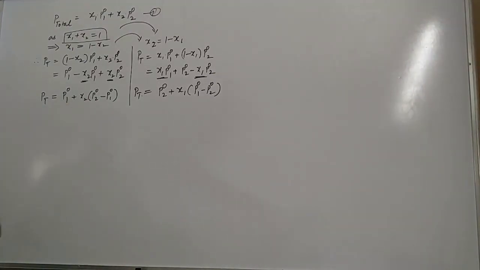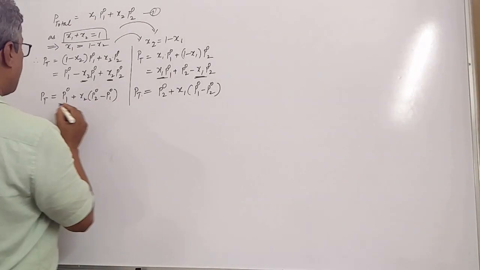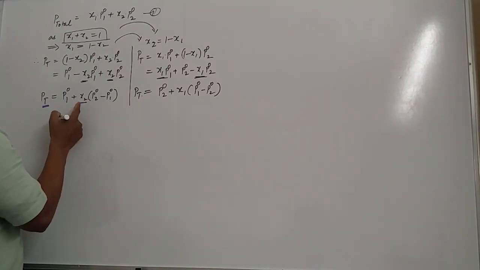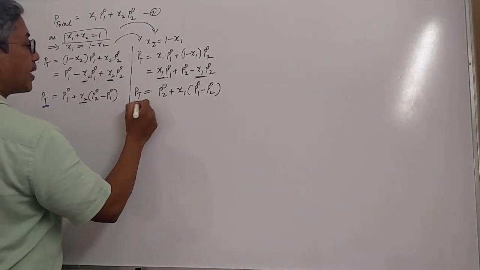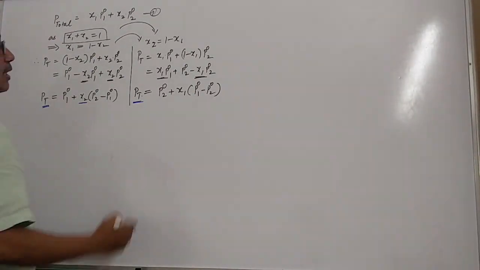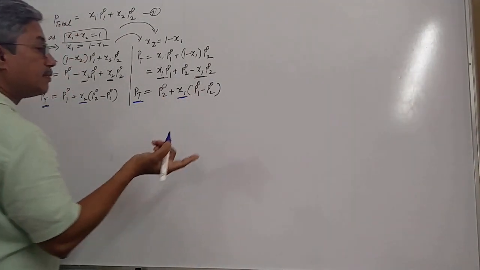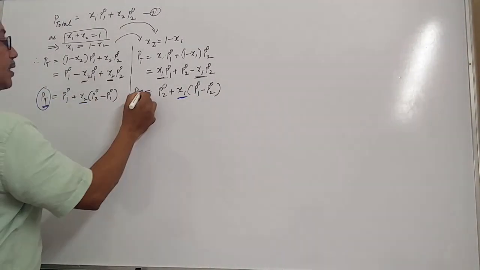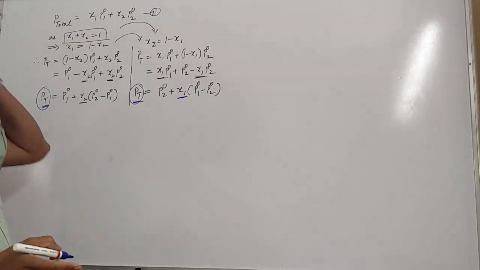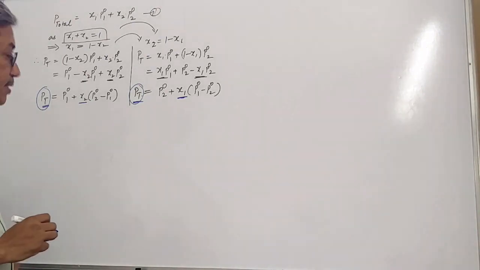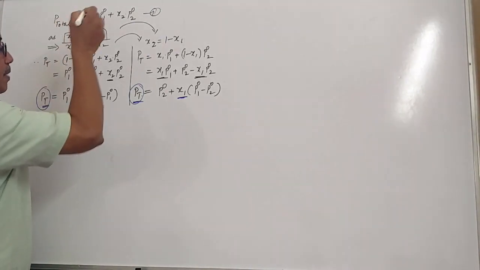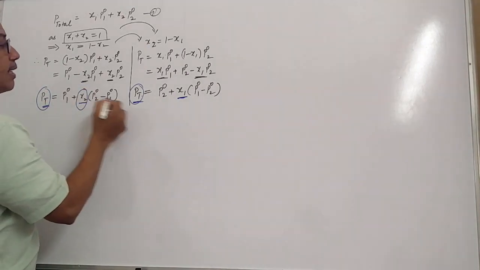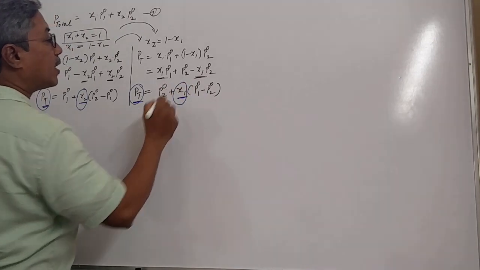See here, the difference between these two is, see students, total pressure is the function of mole fraction of the second component in one, and the function of mole fraction of the first component in the other. It means that the total pressure of a mixture of two volatile liquids in the vapor phase can be expressed as a function of any one component.